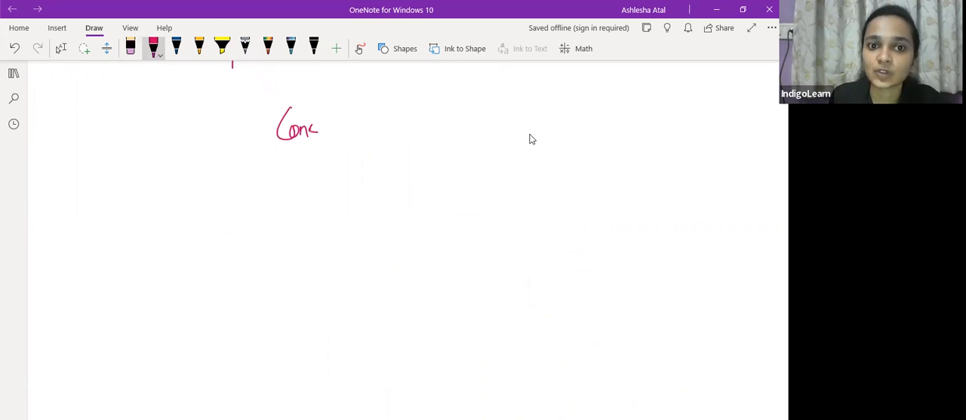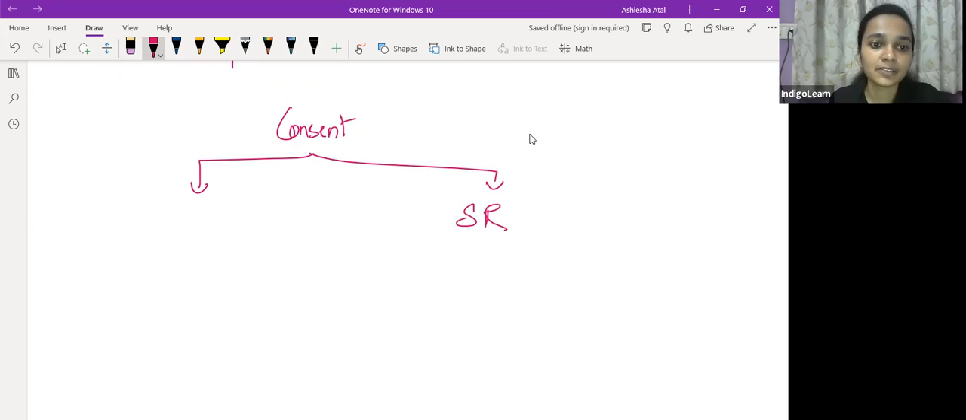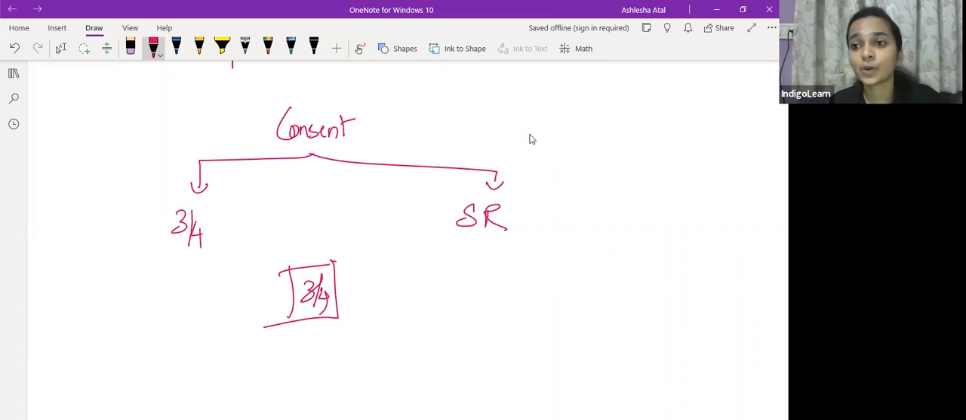Consent is essential if you want to vary the rights of the shareholders. Consent can be in two forms: either pass a special resolution in a separate meeting, or take the consent of 3/4 holders. And if it has an impact on any other class of shareholders, then the consent of 3/4 of their holders has to be obtained. And whenever obtaining consent, the consent has to be in writing. Consent must always be in writing.